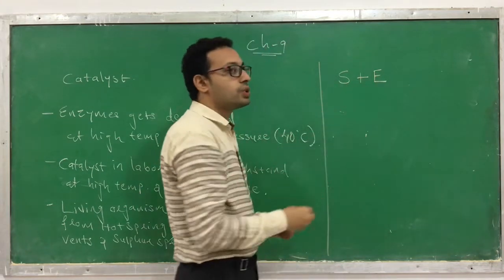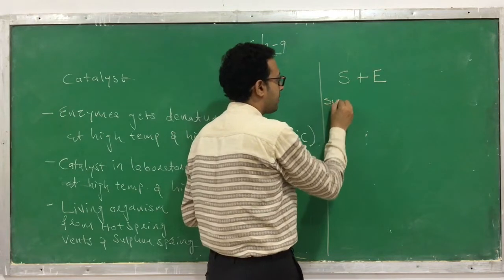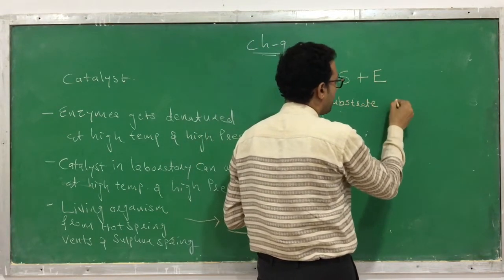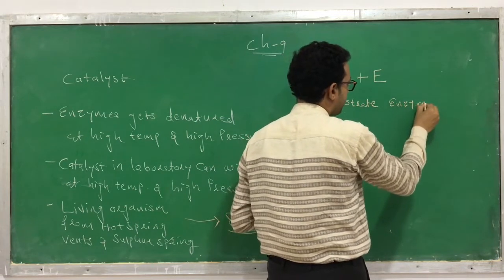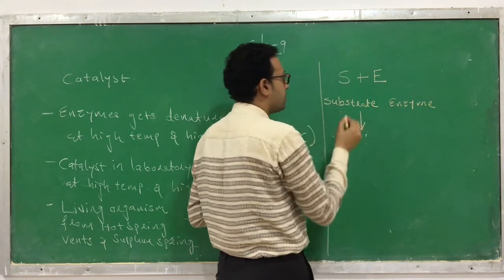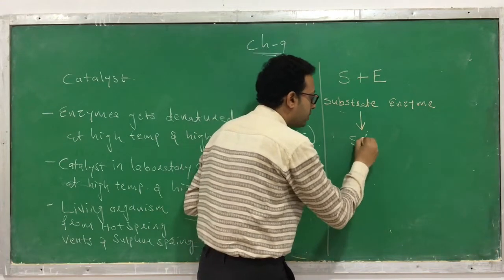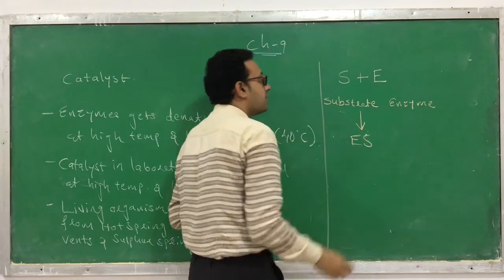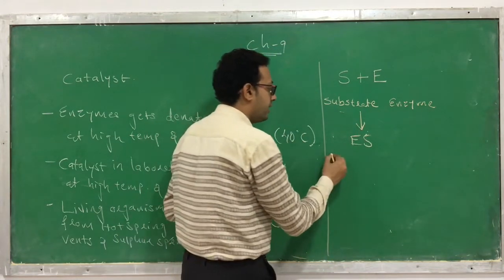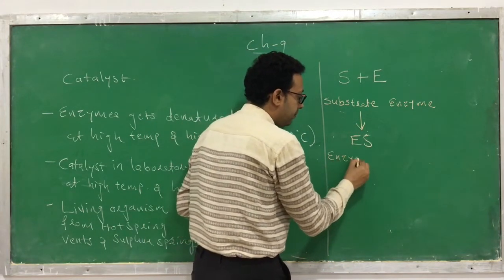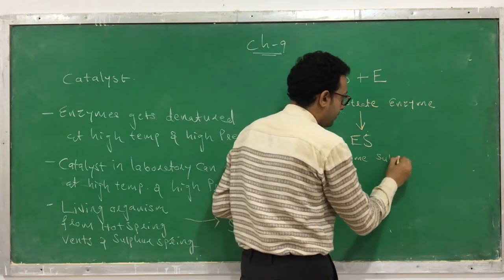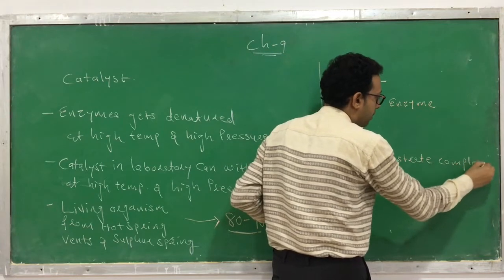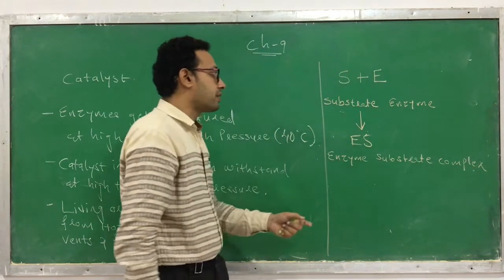The S denotes substrate, and the E denotes enzyme. Now what happens? S plus E forms SE, or you can say ES. This is very easy for you. ES is called the enzyme substrate complex.